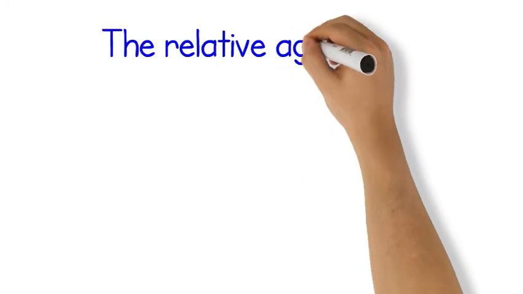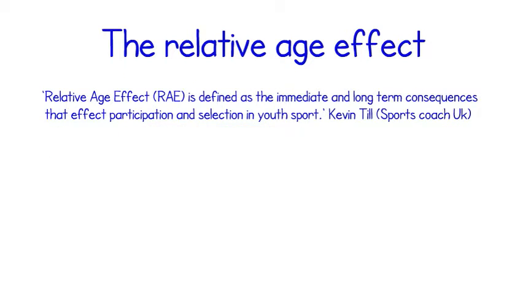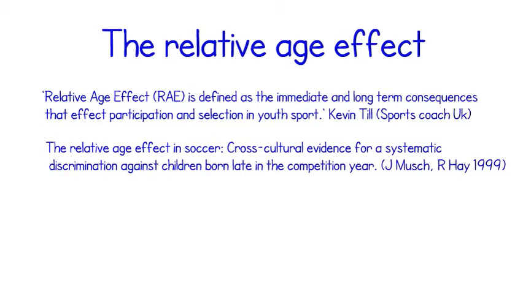This video is about the relative age effect. Kevin Till from Sports Coach UK says the relative age effect is defined as the immediate and long-term consequences that affect participation and selection in youth sport. Following on from this, J. Mouth and R. Hay describe the relative age effect in soccer: cross-cultural evidence for systematic discrimination against children born late in a competition year.